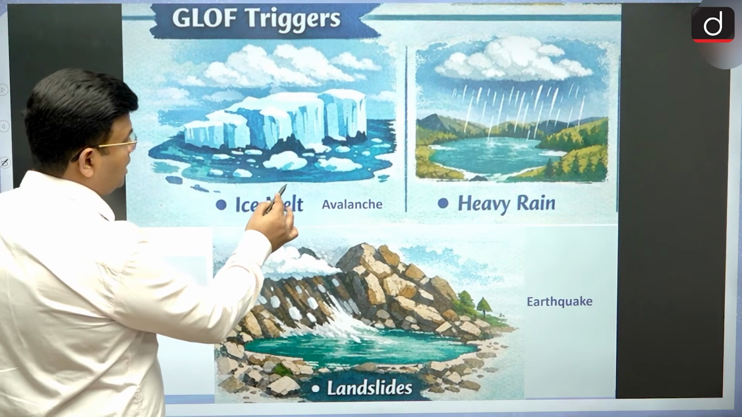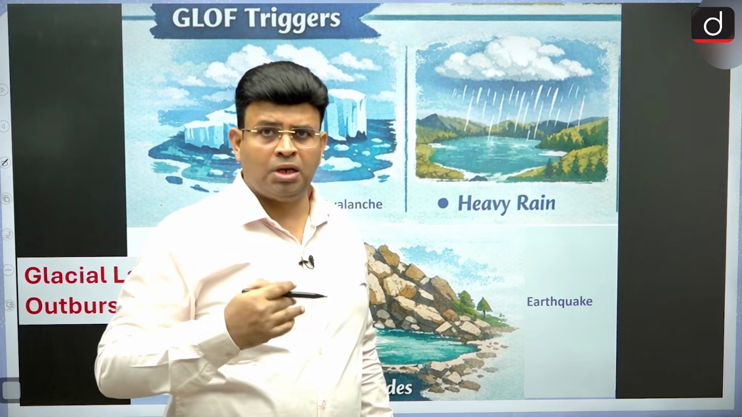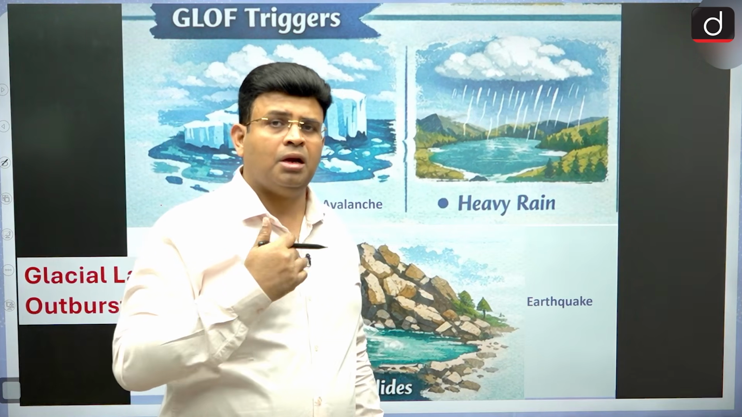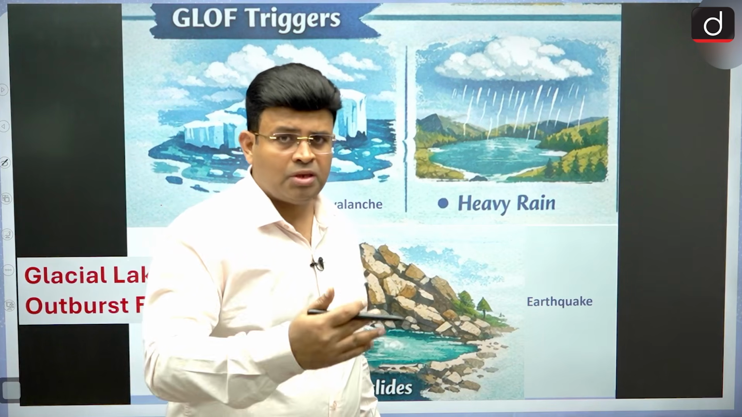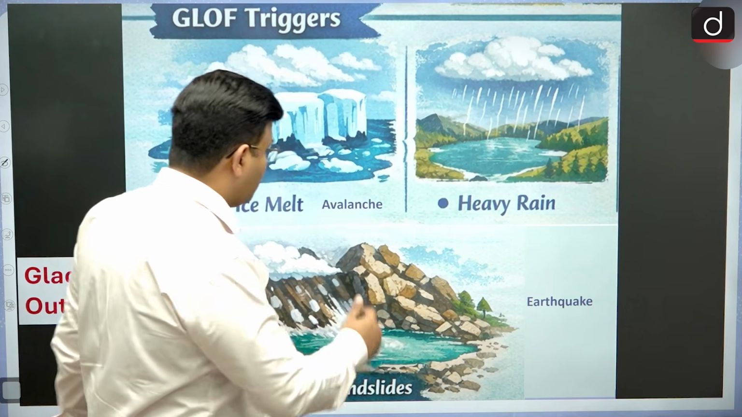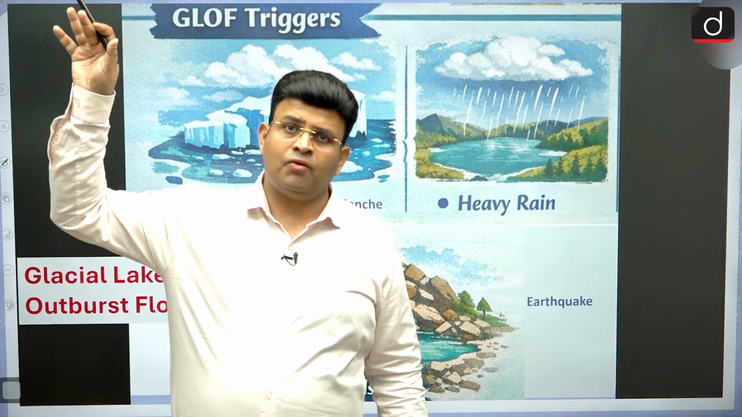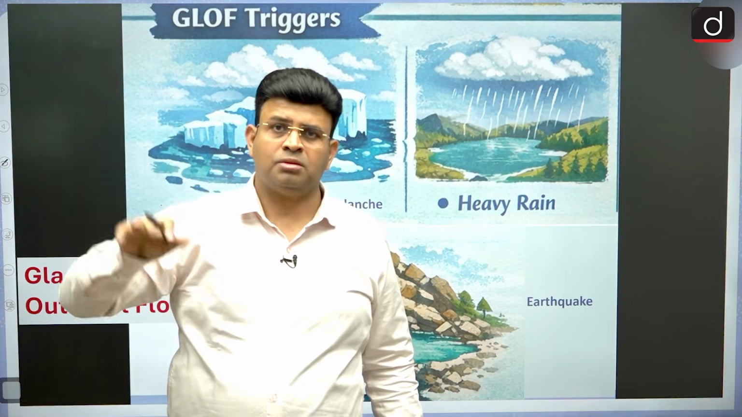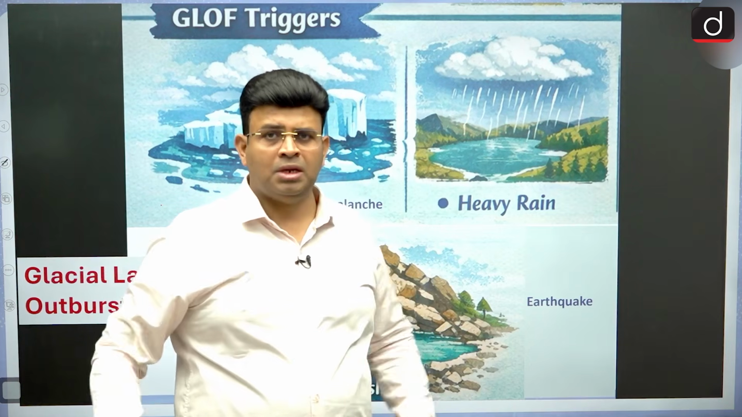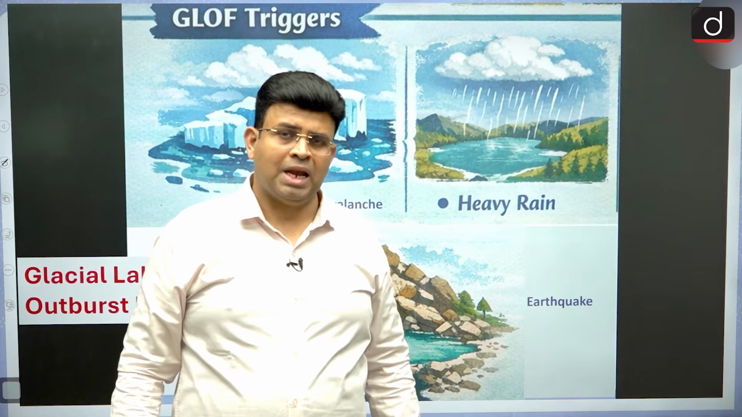First of all, ice is melting. When the ice is melting, it can give a large amount of water to the lakes, and then the high water pressure on the dams can destroy the moraine dam, and a glacial lake outburst flood can occur. Similarly, avalanche. An avalanche is a kind of landslide of glacier. If it occurs, it can also put pressure on the moraine dam and destroy it, and a large amount of water will move down, causing a glacial lake outburst flood.